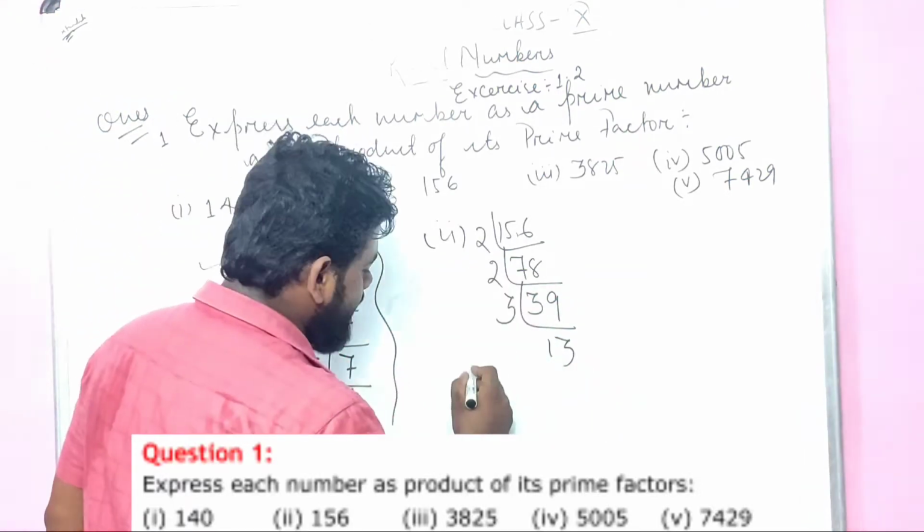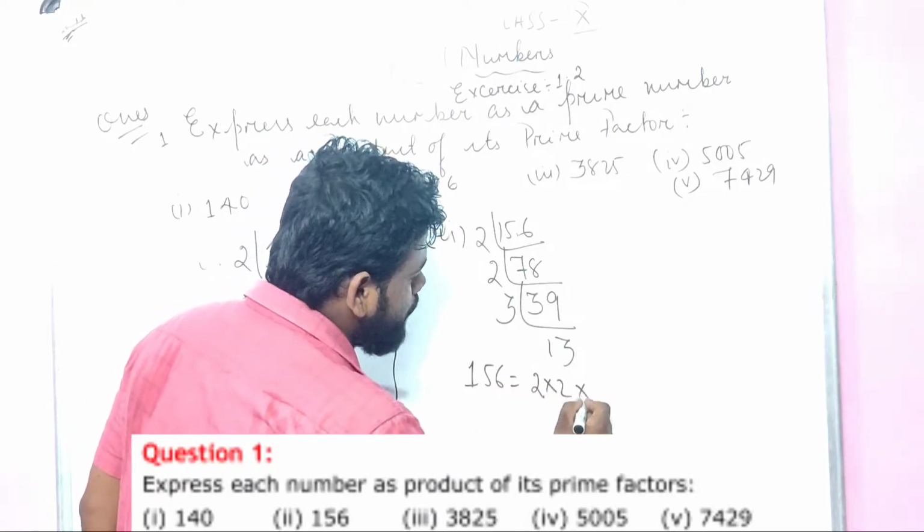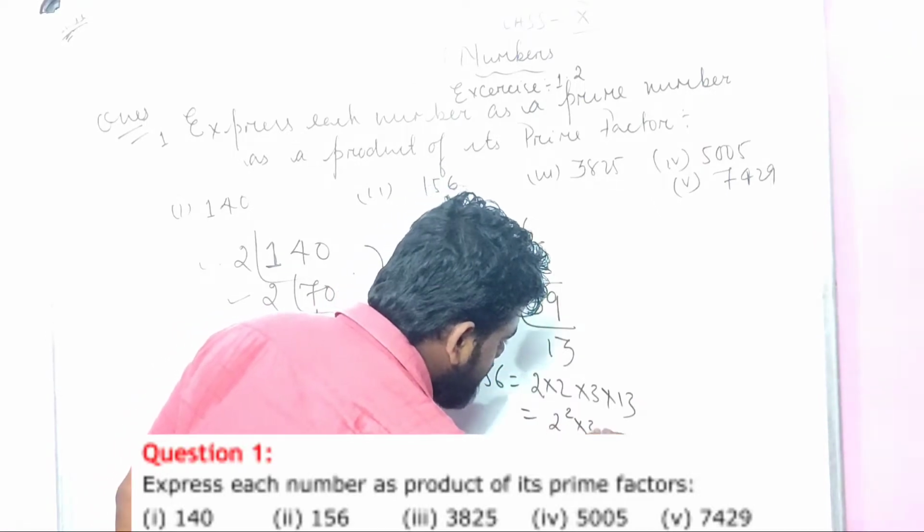So I can even directly say 156 equals 2 into 2 into 3 into 13, which is 2 squared times 3 times 13.